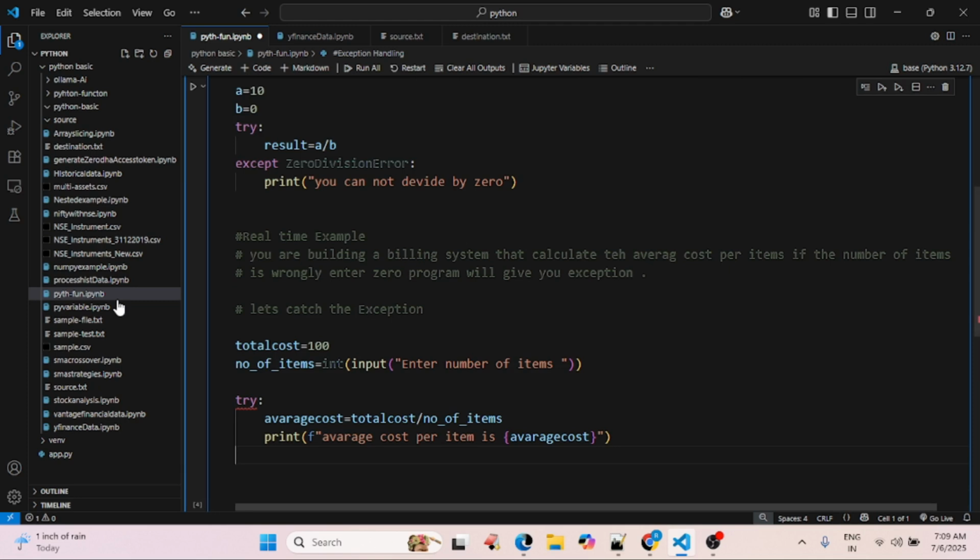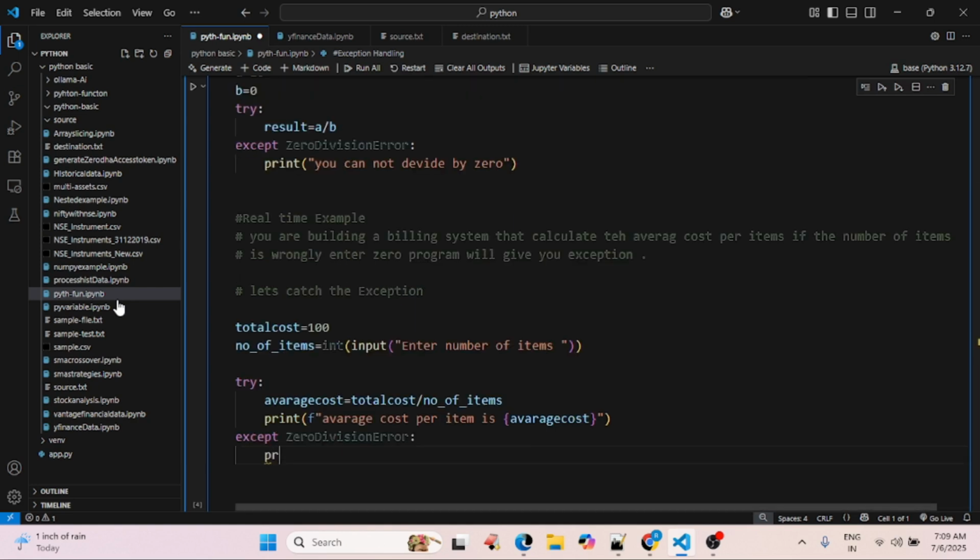If an error comes, then you have to handle the exception: except zero division error, and then print a user-friendly message if the exception occurs: Error, number of items cannot be 0. Let's run this program now.